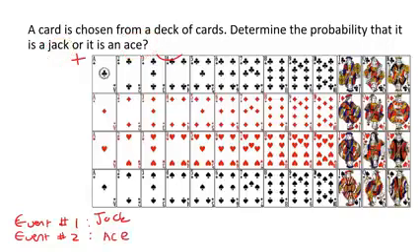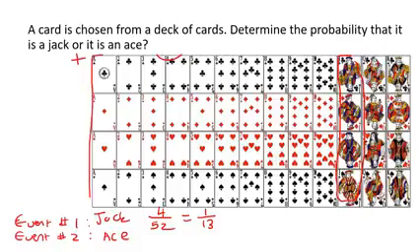To get a jack out of the 52 cards, remember there's 52 cards over here. If you want to get a jack, well, that's those ones over there. So that means 4 out of 52, and if you simplify that, 1 out of 13. Now for event number 2, to get an ace, well, here's your aces. So that's also going to be 4 out of 52, and that's also going to be 1 out of 13.